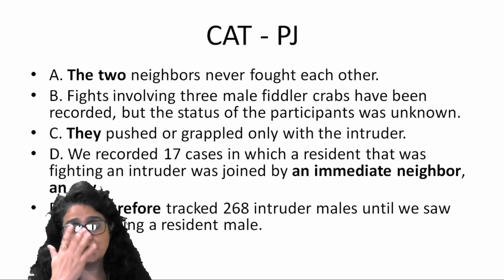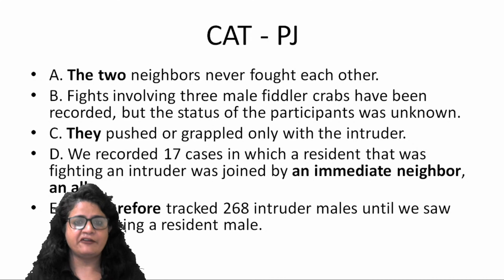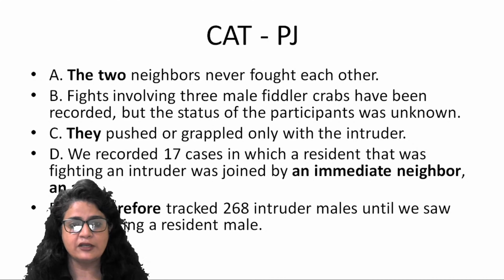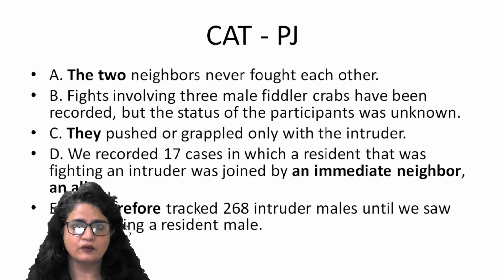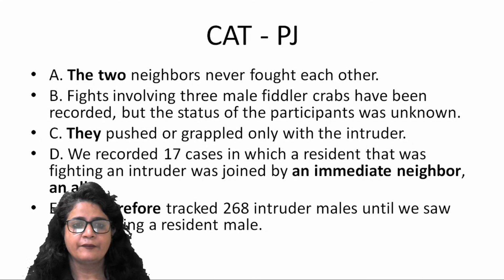Right? I have taken a jumble question from previous year CAT questions in which the article becomes very handy. Five sentences, A, B, C, D, E, are given. I have not given you any option. Now look at the words that I have bold-faced. E says "We therefore." So that means that cannot be an opening statement. Therefore suggests we did something, therefore we had to do something else. D says we recorded 17 cases in which a resident that was fighting an intruder was joined by an immediate neighbor and ally. Can be an opening statement.